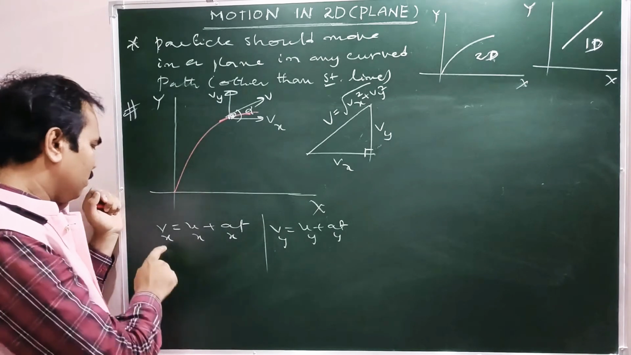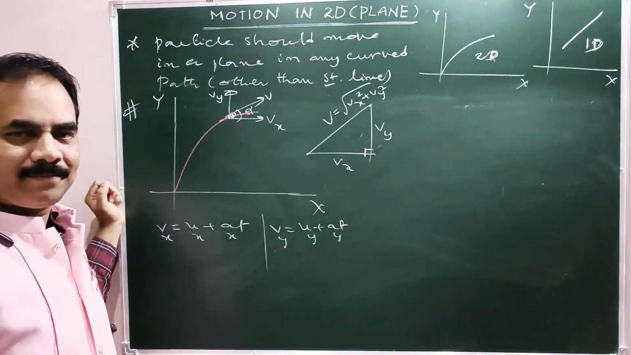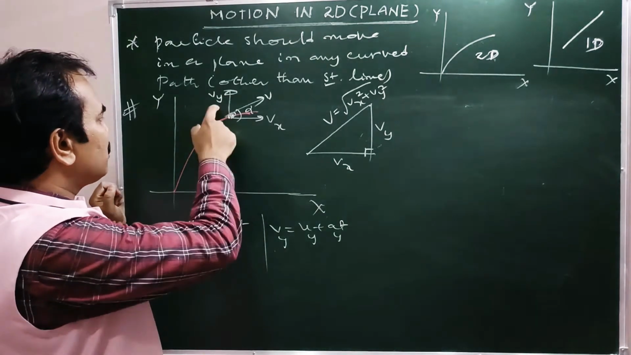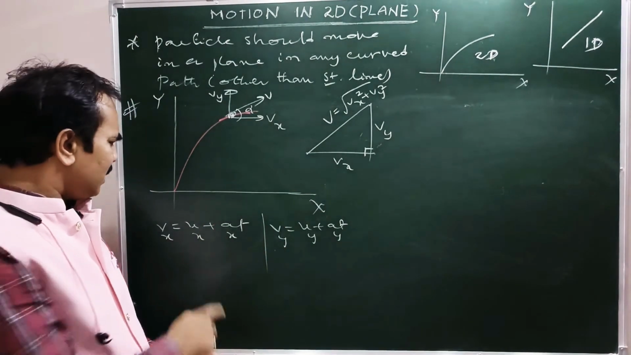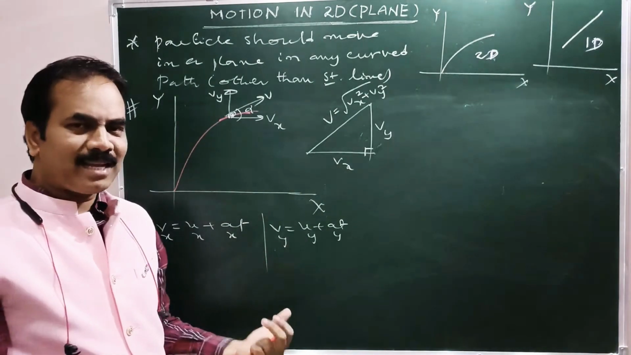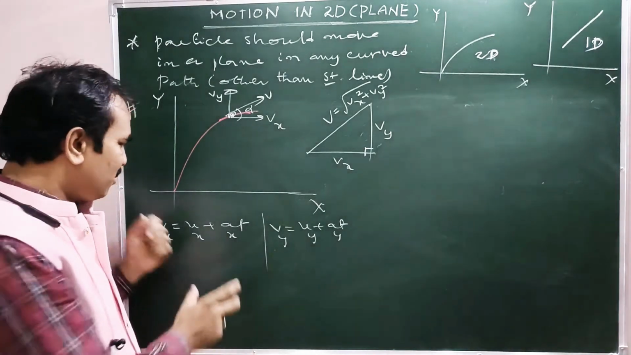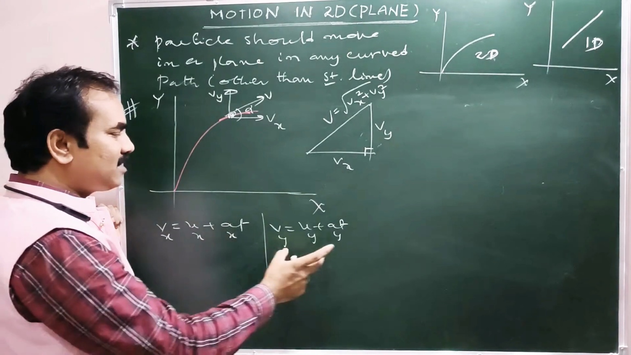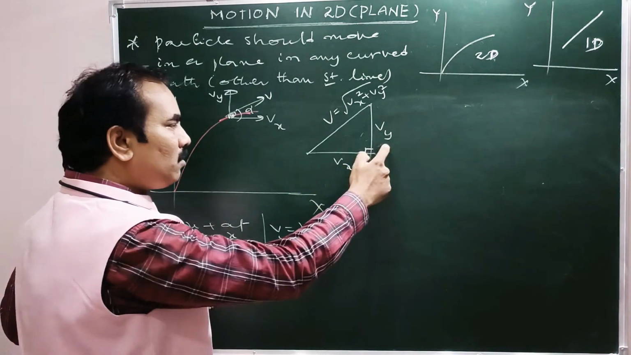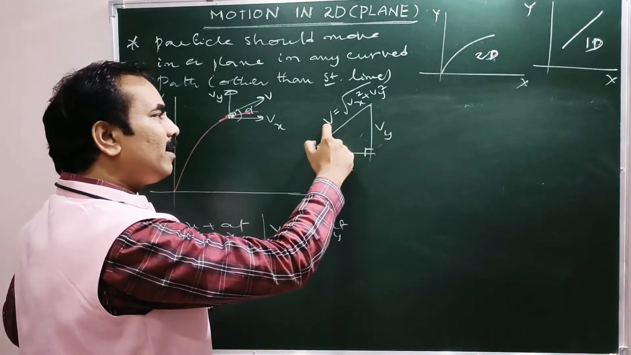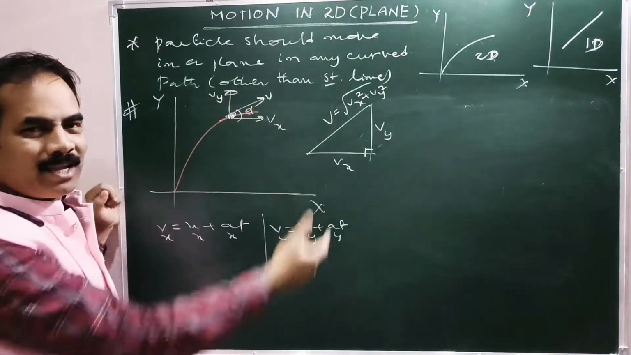So vx equal to ux plus ax t, vy equal to uy plus ay t. These are the components. These two components can be written like that. So here, vx equal to ux plus ax t is nothing but one linear equation. This is also one linear equation, meaning this is a one dimensional equation. This is also a one dimensional equation. These two together form the net velocity for this particle, which is in 2D.